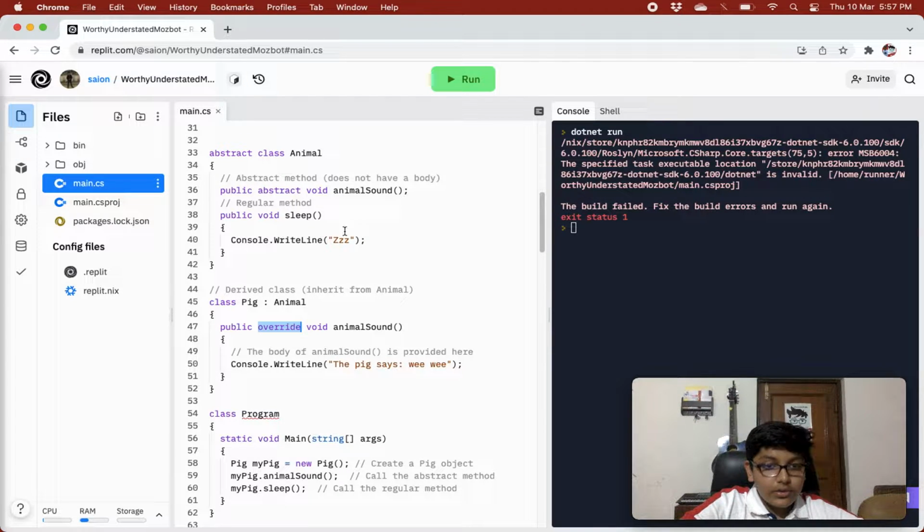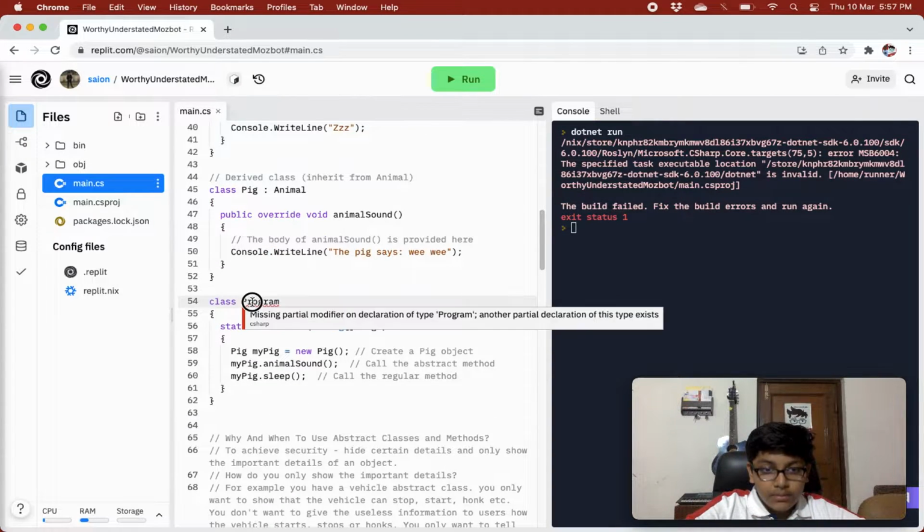But over here there are both normal methods and abstract methods in your abstract classes. So we are saying override so that it knows that we are overriding our abstract method, the animal sound method. We are giving the abstract method a body, and in the body, we are just writing the pig says vv.